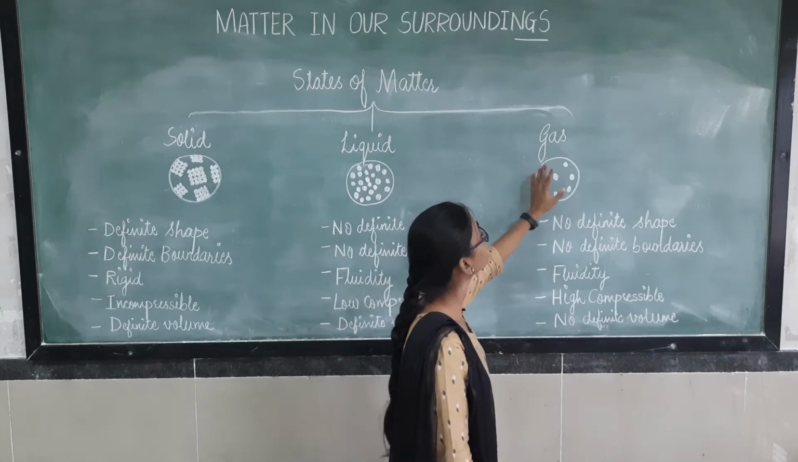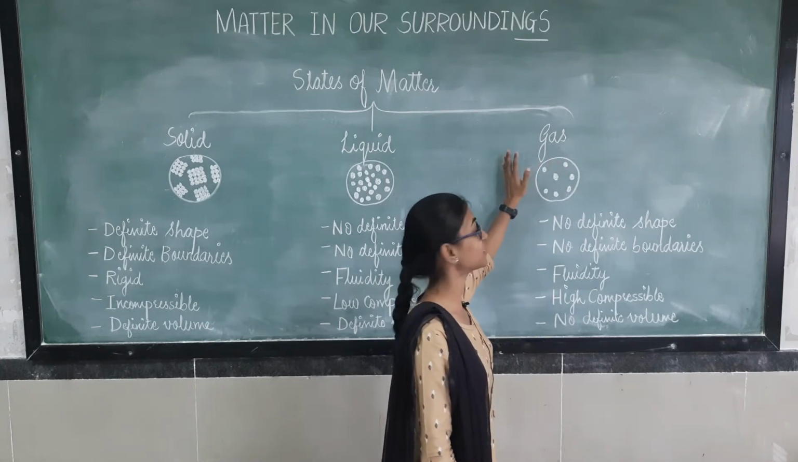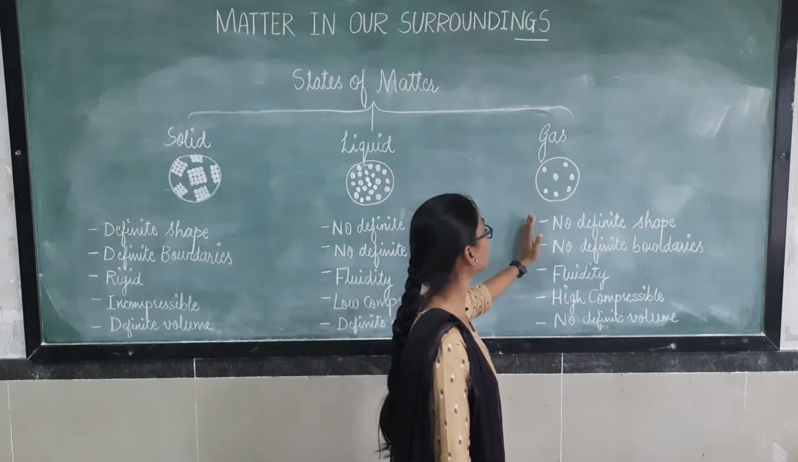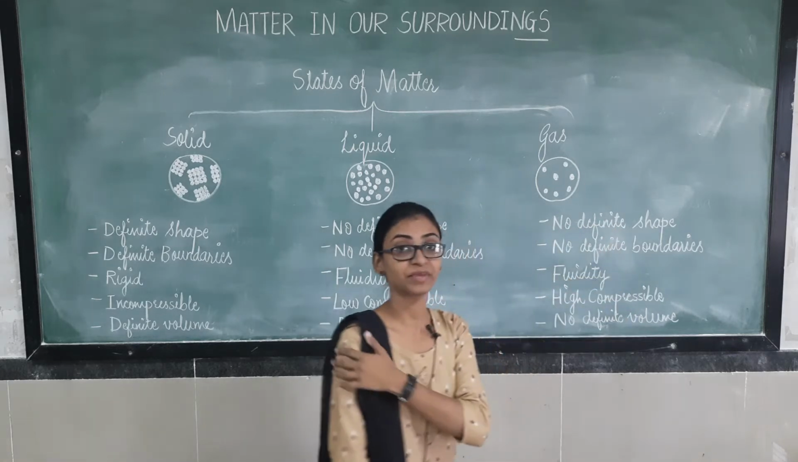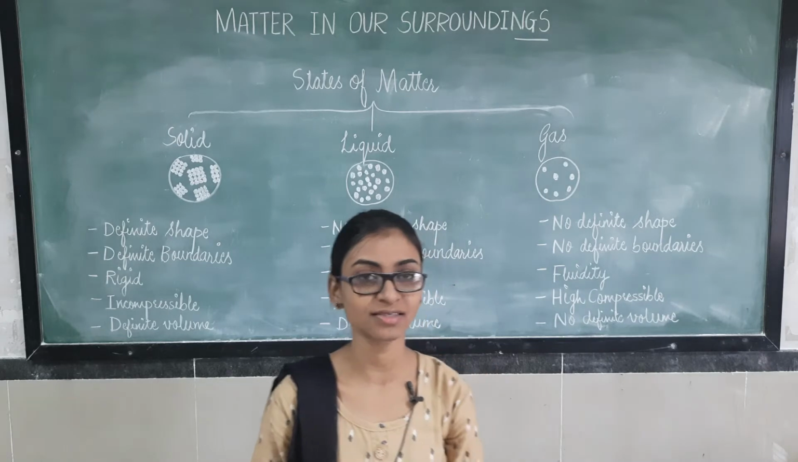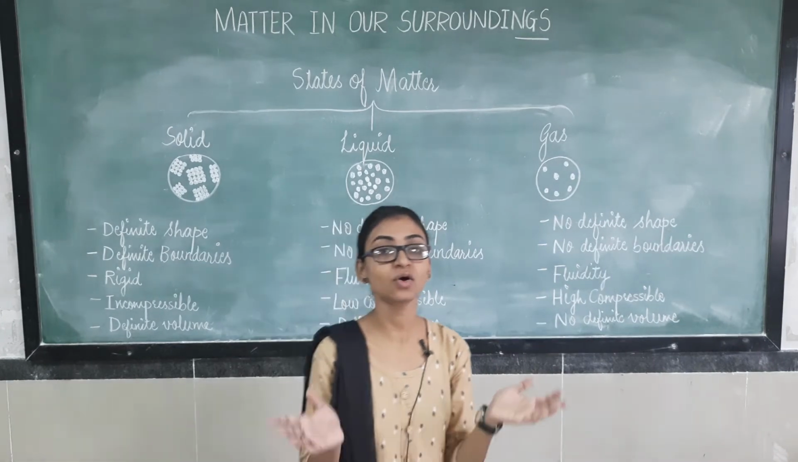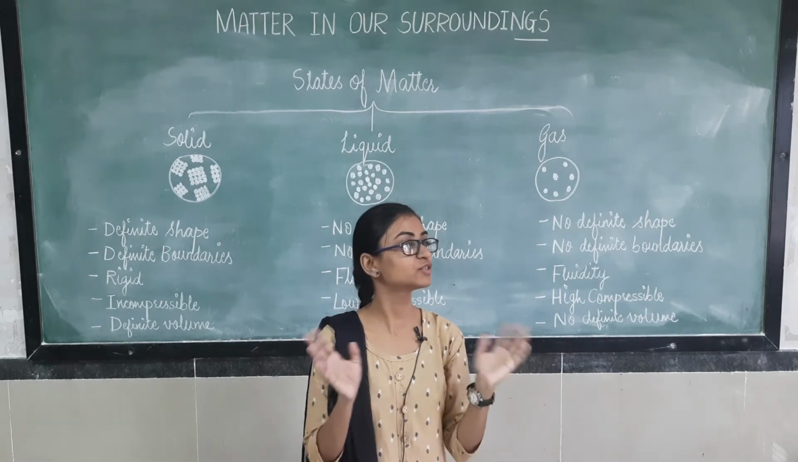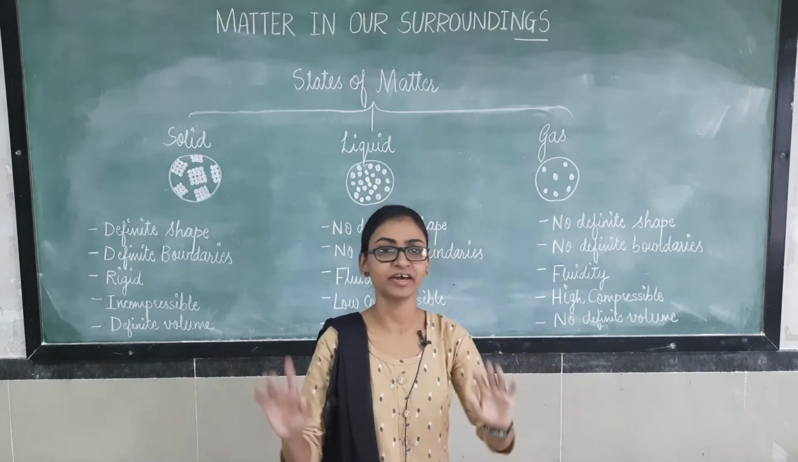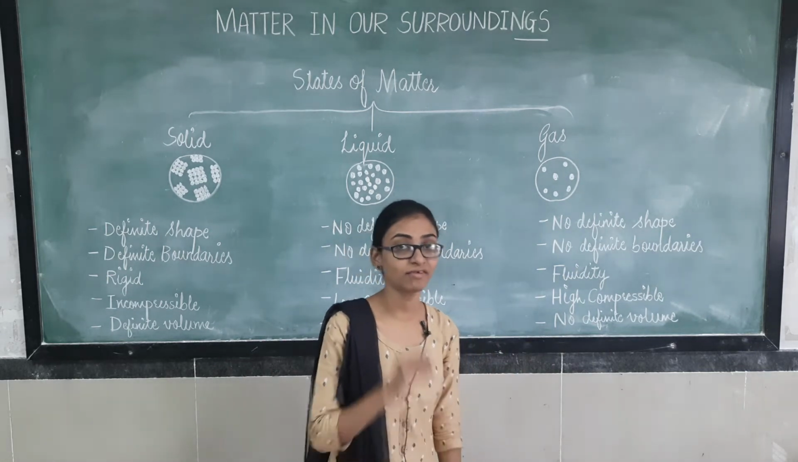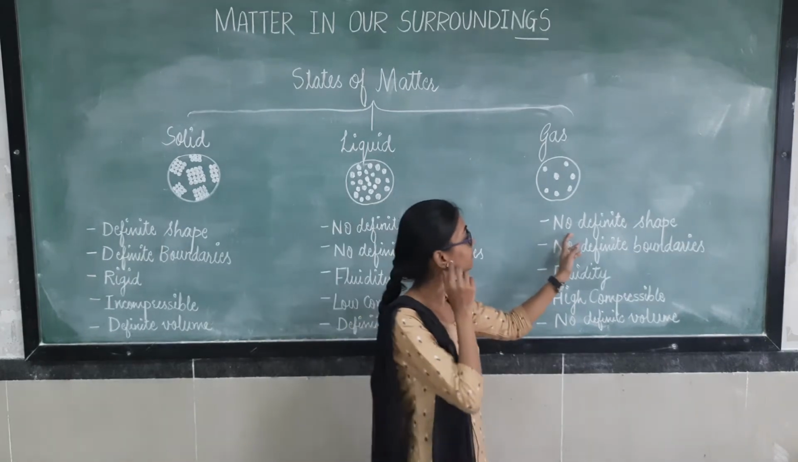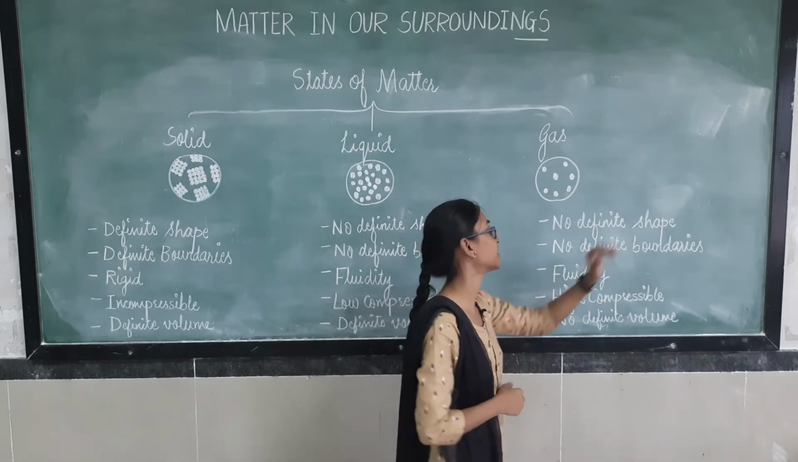Here what is happening? The particles are less and spaces are more. That's why we can say they do not have definite shape. Have you seen any shape of gas? No. Gas or air, you may say air is everywhere present. Gas is everywhere. So does it have any shape? No, it does not have any shape. So gases have no definite shape.